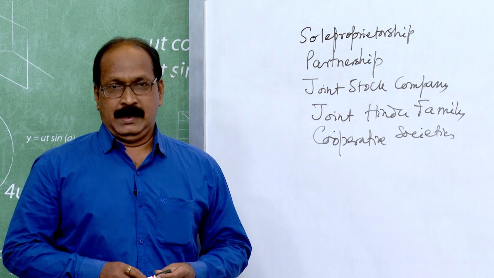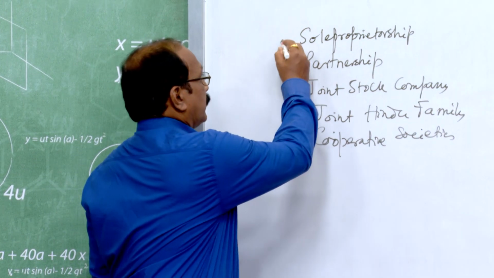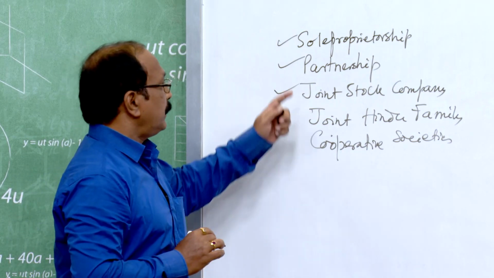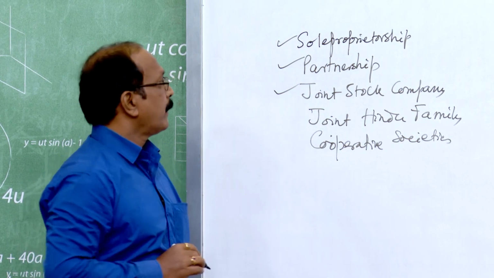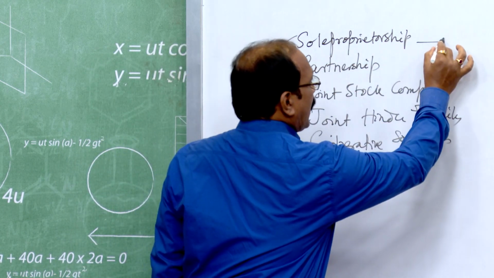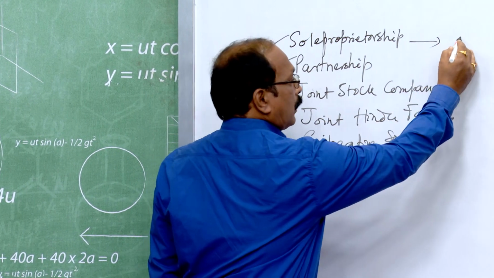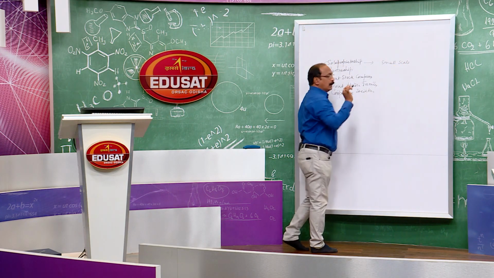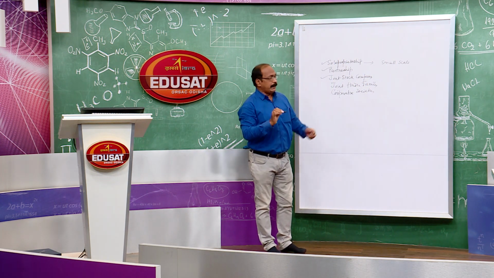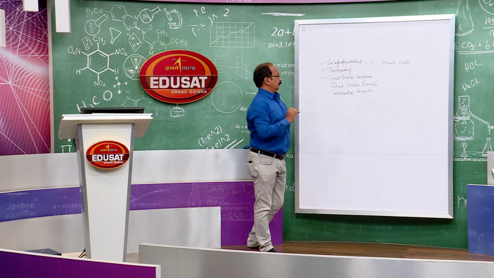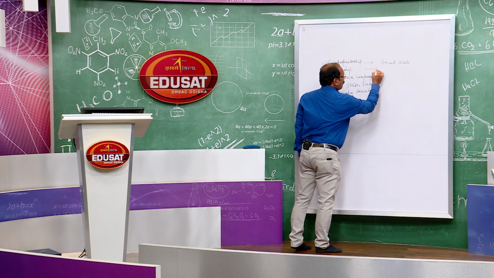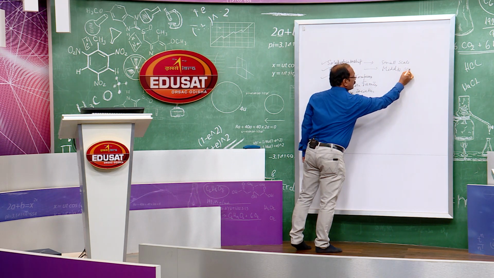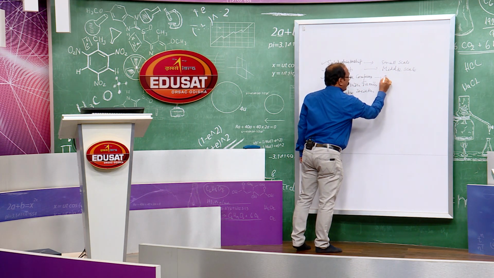Normally the 3 forms of organizations, sole proprietorship, partnership, and joint stock company, are of different scale. Sole proprietorship is meant for small scale, that means a small amount of capital is required to form this type of organization. Partnership is for middle scale or medium scale. Joint stock company is for large scale.